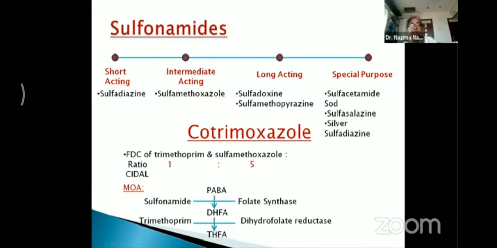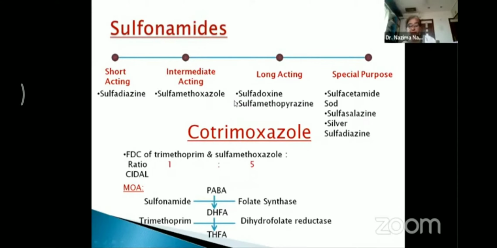Now, this is inhibited by trimethoprim. Trimethoprim inhibits the conversion of DHFA to THFA, that is folic acid, which is not formed. So, ultimately, the organisms will be killed. So this drug, cotrimoxazole, acts by sequential blockade. The mechanism of this drug is very important. It can be asked as a short note. Sulfonamides, as such, are not asked.